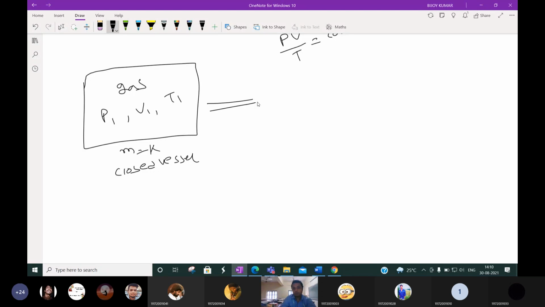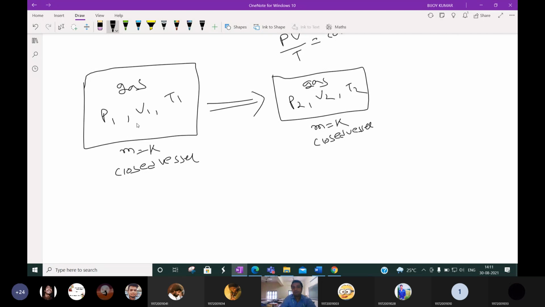Suppose this gas we change to another state, same gas. The pressure, volume, temperature change by giving heat or by giving pressure, or any other things. At another time, the pressure is P2, volume is V2, temperature is T2. Then mass is constant, because closed vessel.